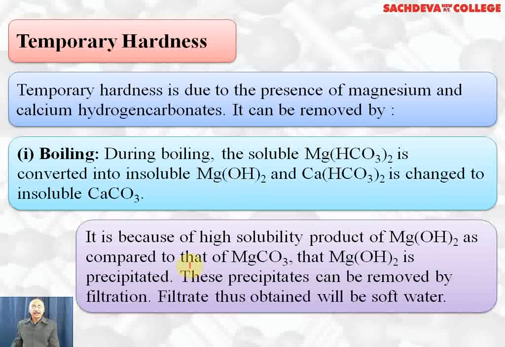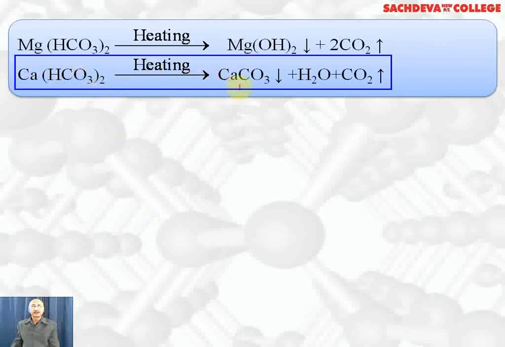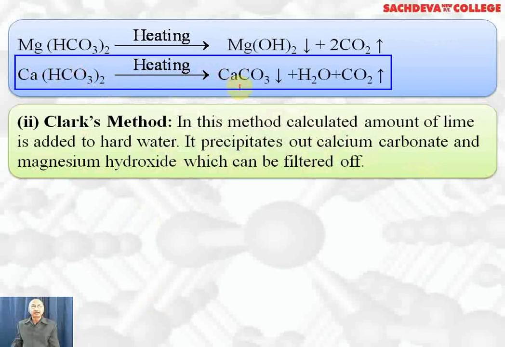It is because of the lower solubility of magnesium hydroxide as compared to magnesium carbonate that magnesium hydroxide gets precipitated. This precipitate can be removed by filtration. The filtrate thus obtained will be soft water. These are the chemical reactions taking place. Magnesium bicarbonate on heating gives magnesium hydroxide plus 2 carbon dioxide. Calcium bicarbonate on heating gives calcium carbonate plus water plus carbon dioxide.